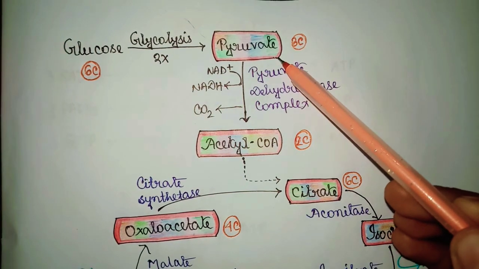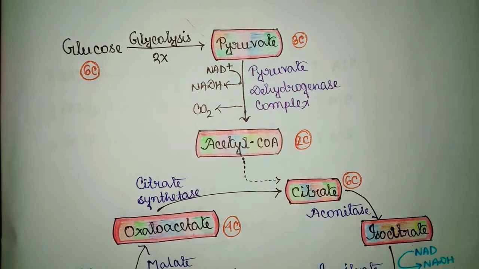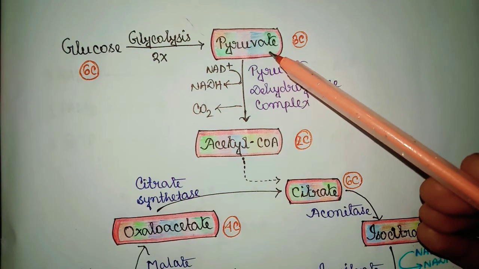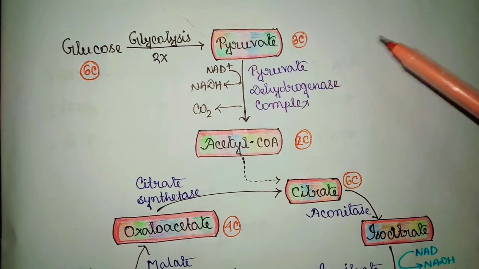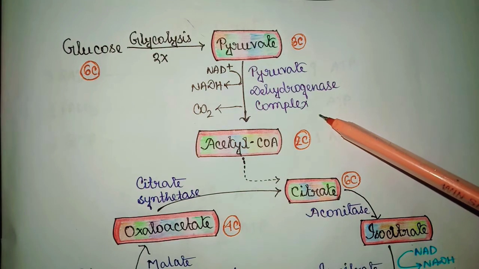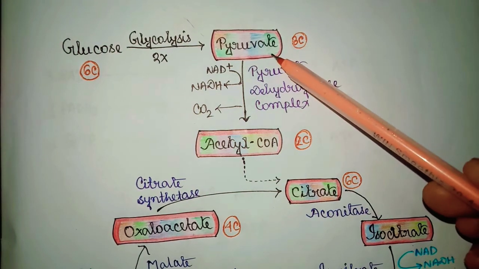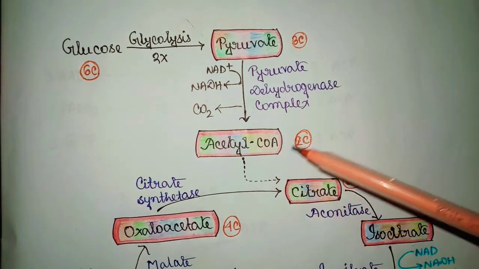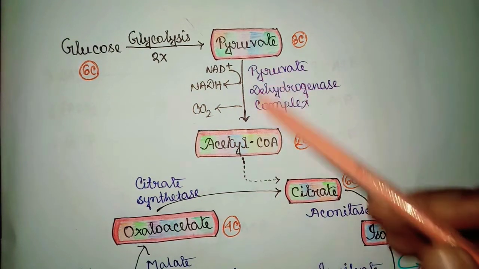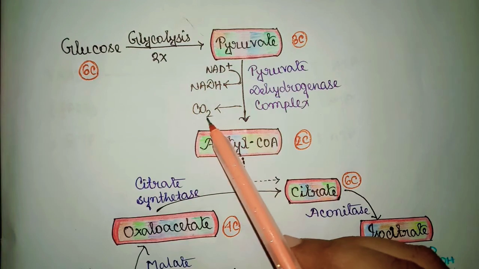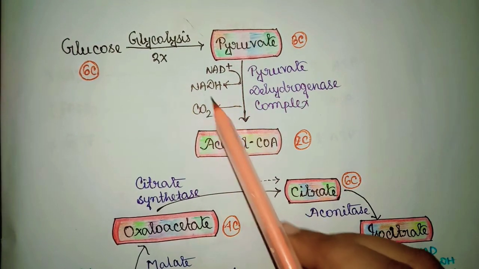Next, oxidation of pyruvate occurs through the enzyme pyruvate dehydrogenase complex, and pyruvate is converted to acetyl-CoA, which is a 2-carbon compound. In this step, 1 molecule of carbon dioxide is generated.